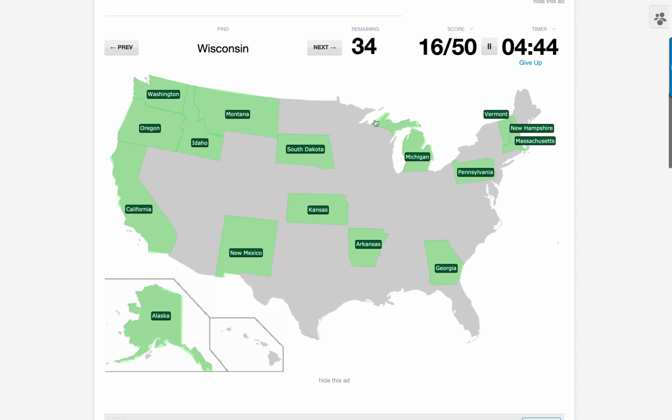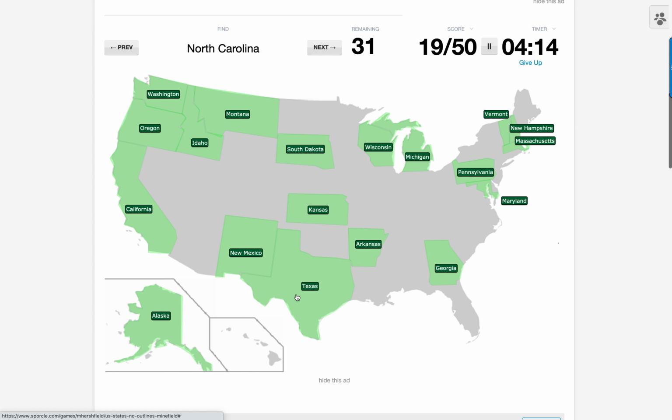Wisconsin. I think Wisconsin's here, but I get confused between that and Minnesota. Is Wisconsin or Minnesota? I think Wisconsin is here. Yes, it is. Maryland. Right. Maryland is in here somewhere, but you've got to look out for Delaware, which is also there. I'm going to go on the western side of that peninsula. Ooh, that was close.